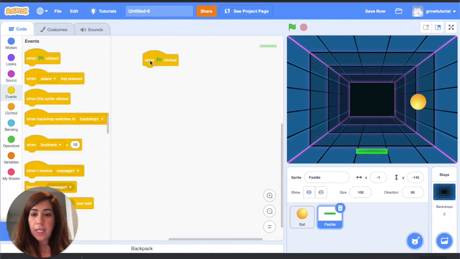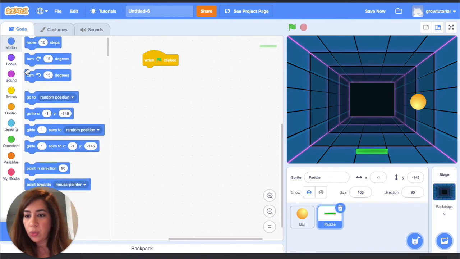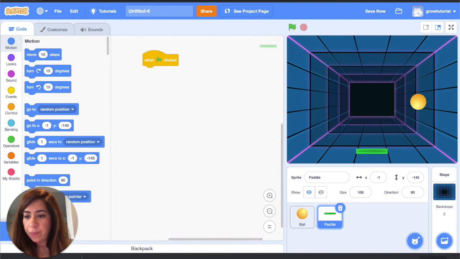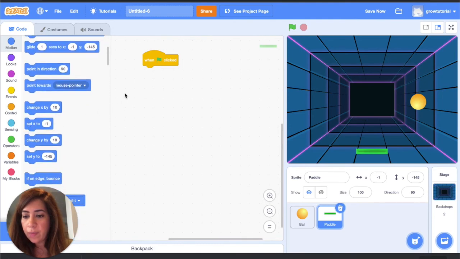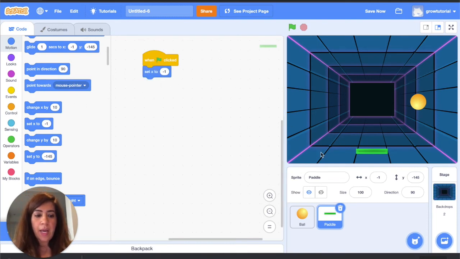So what I want this to do is select when the green flag is clicked, and then this paddle, really its purpose is just to move side to side, controlled by the mouse. So what I wanted to do is just go to set X to this. So the X, if you remember, is the x-axis. So I want to set the position of x, or the value of x, to be set by the mouse.